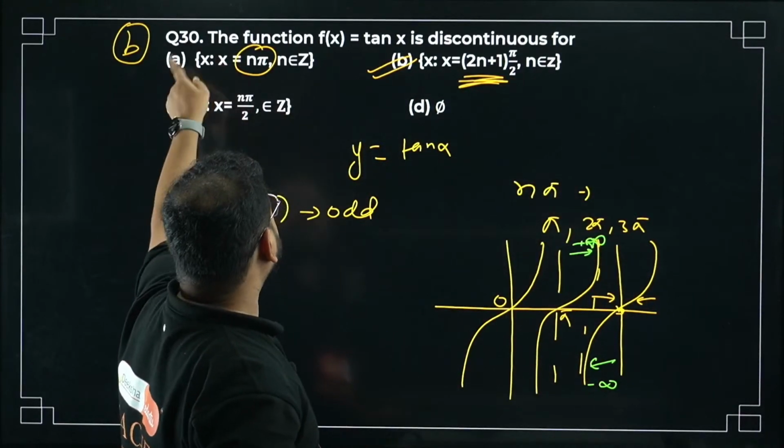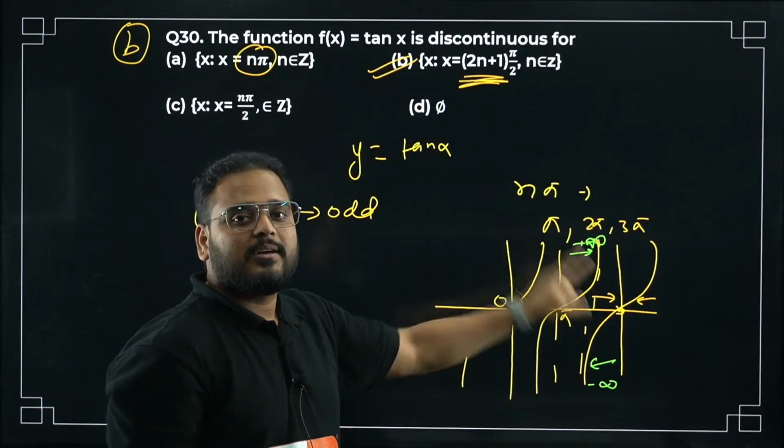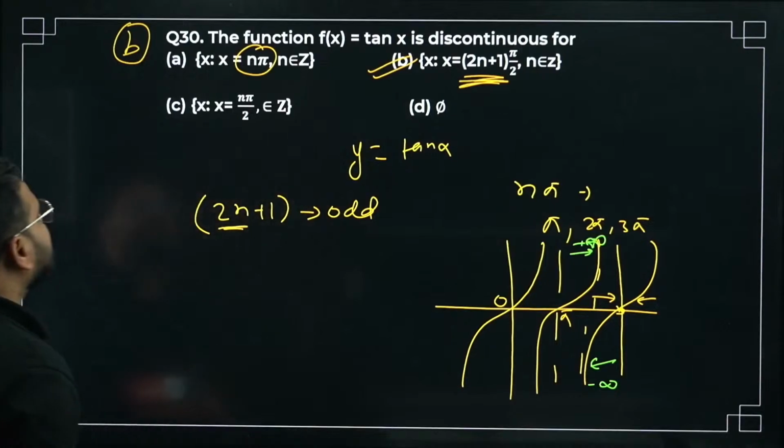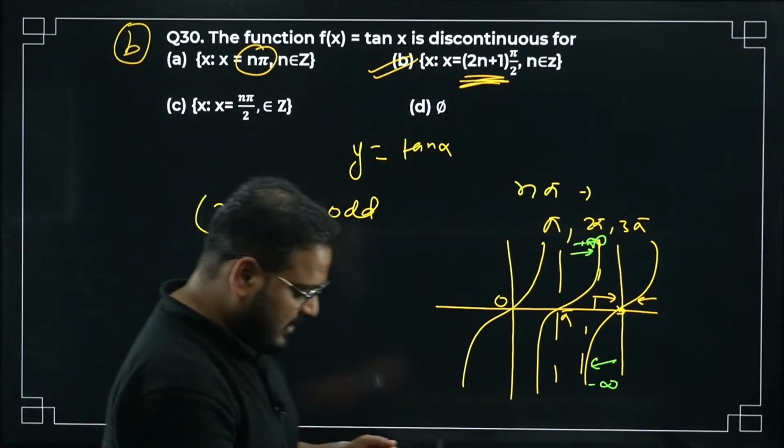So we have answer as B because it approaches 0. Continuity is there. Limit exists. So the answer is B. I hope you are all clear with this.